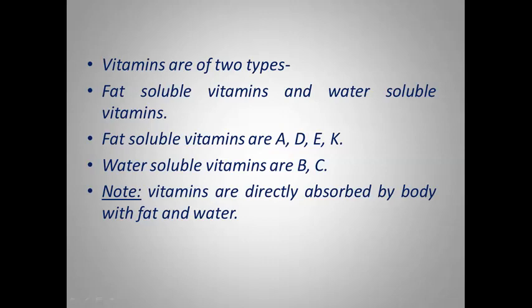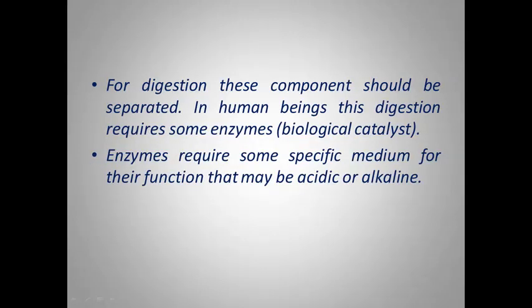And as we know that our food is very complex, so for its digestion, the rest of the part like carbohydrates, proteins and fats are larger, bigger molecules, they are polymer units. So they must be broken down into their components so that they can be easily utilized by the body. For this digestion we require some enzymes, which are called biological catalysts.